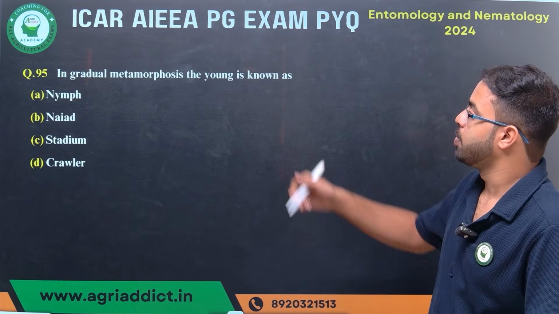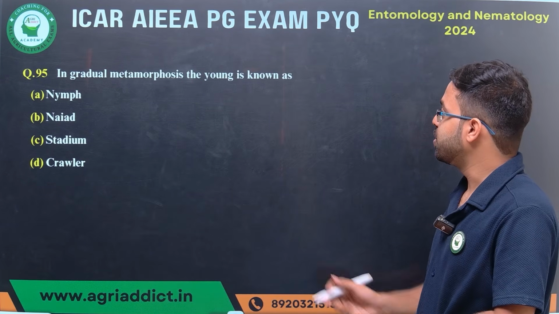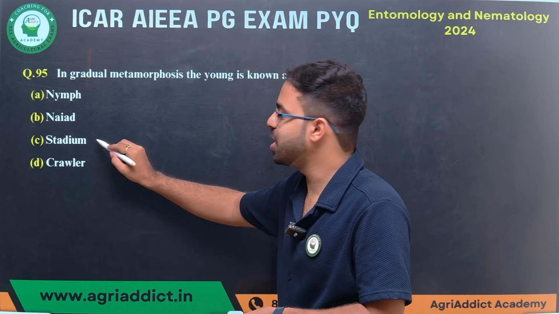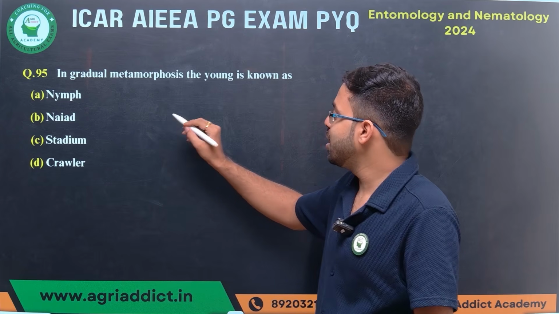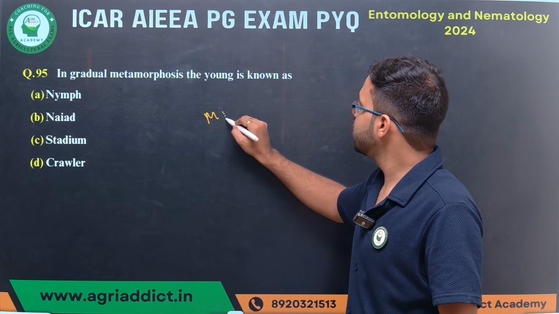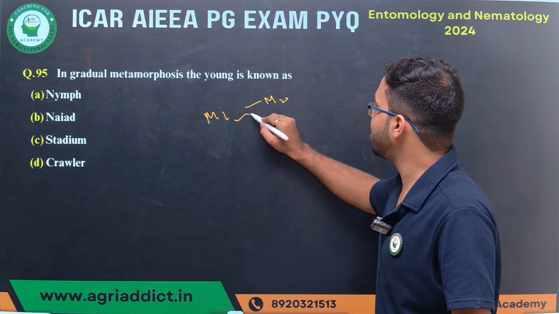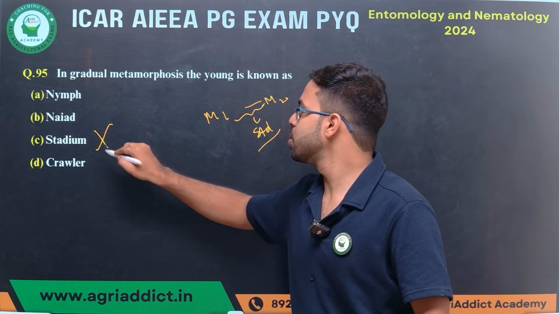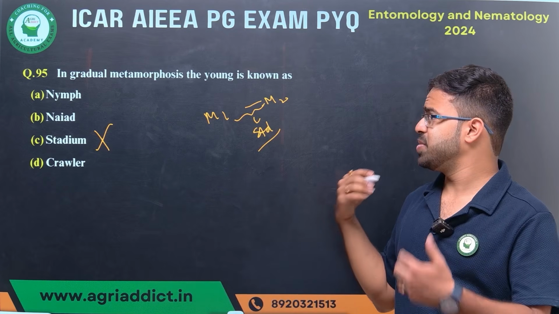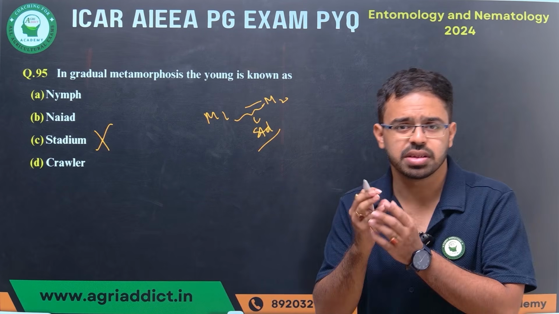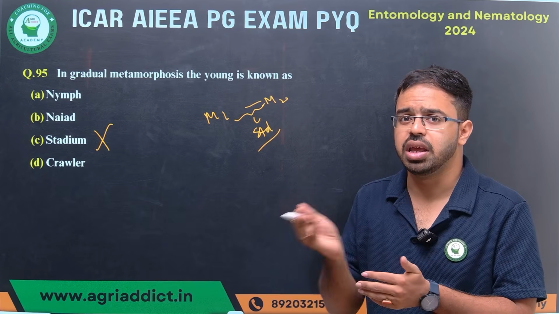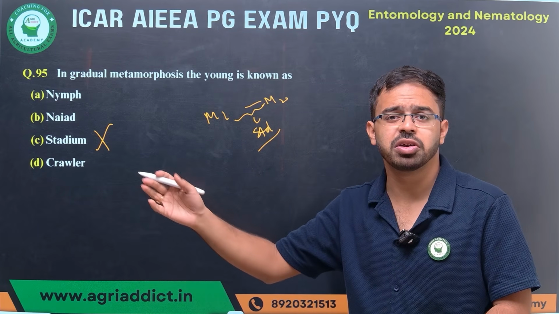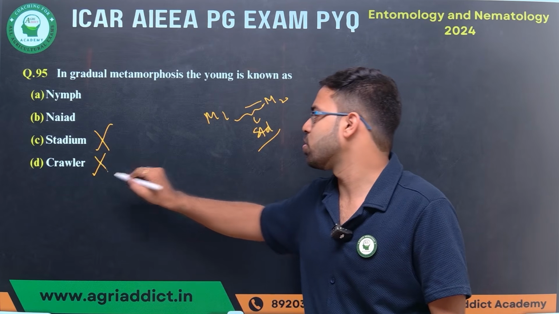Then, in gradual metamorphosis, the young one is known as... First, stadium. Stadium is not a young one. Stadium is the time period between the first molting and the second molting. So stadium is out. Crawler is specifically associated with mealybug nymphs or whitefly nymphs, so it is not associated with everyone. That's why you cannot consider crawler either.